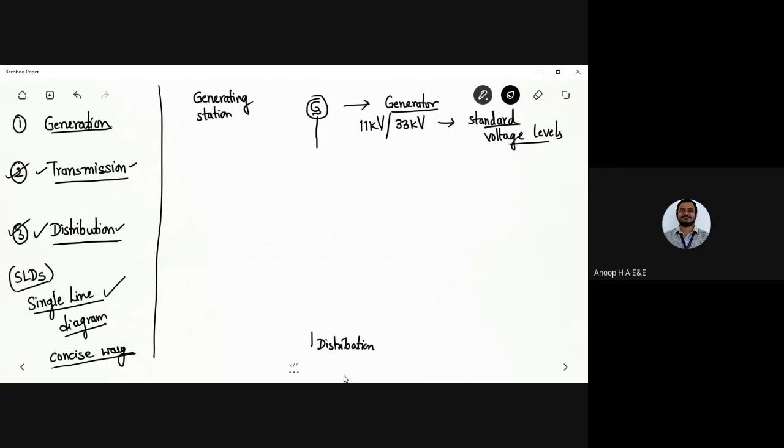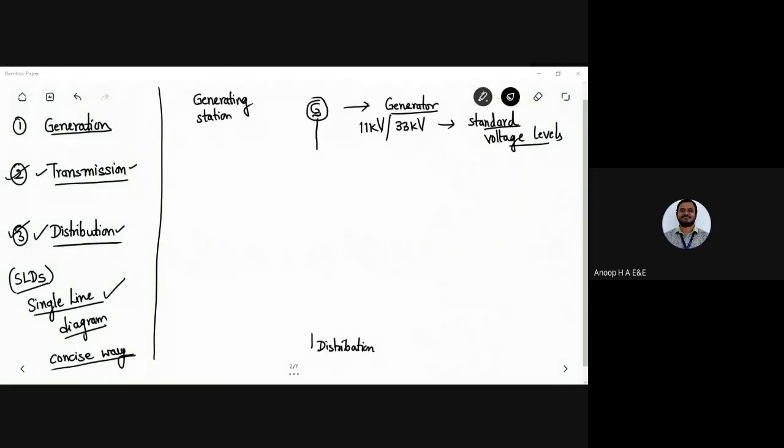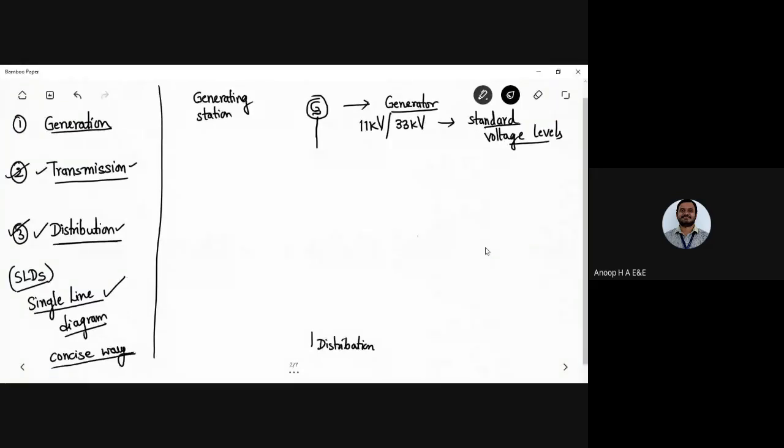Anyone can answer. 230 volts. Yes, exactly right. Can you use the same 230 volts with the 11 kilovolt? No, sir. So we cannot use the same 11 kilovolt that is generated at the distribution end. Can you tell me the reason why?